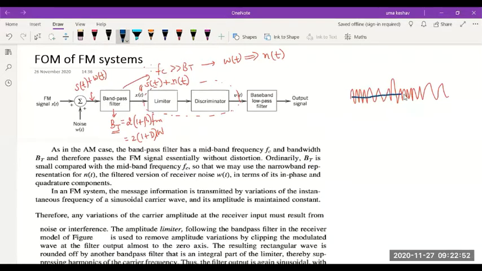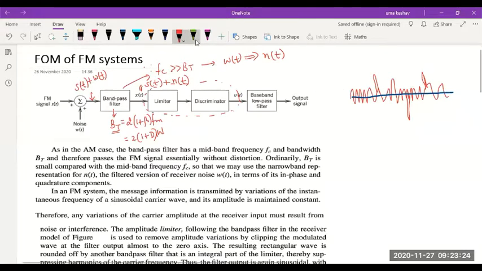Say I have this FM waveform like this, and this FM waveform is suddenly subject to amplitude variations due to noise. Maybe some sudden amplitude changes or spikes it's going to have because of noise in the channel. So the best way how we treat this noise induced in the amplitude is by using an amplitude limiter or clipper. All of you have studied clipping circuits, you worked with that also.